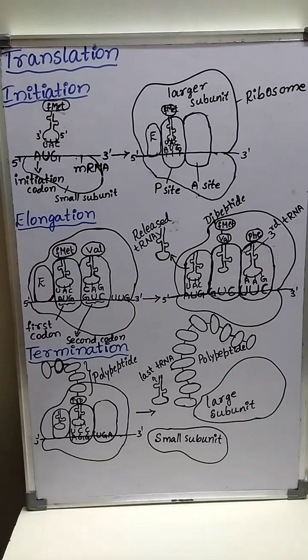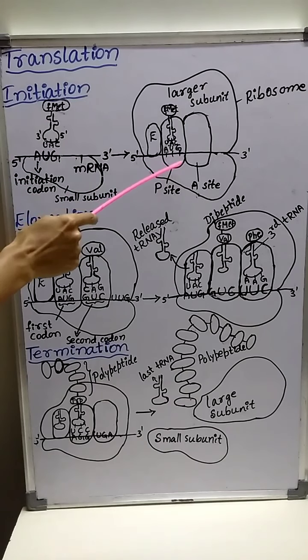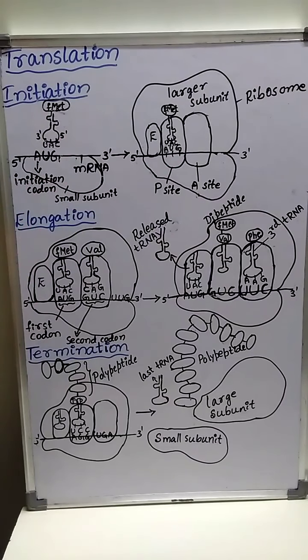The first tRNA carrying the first amino acid binds at the P site. This initiates the process of translation.